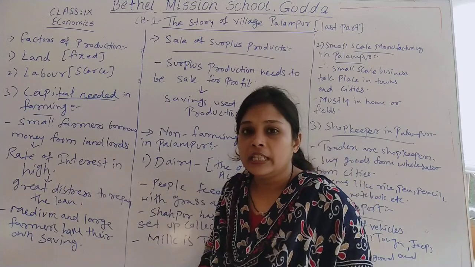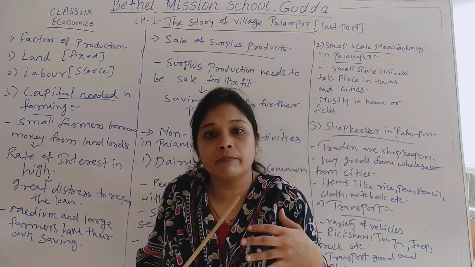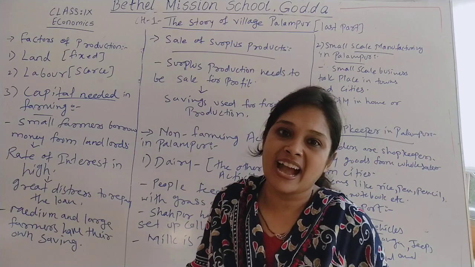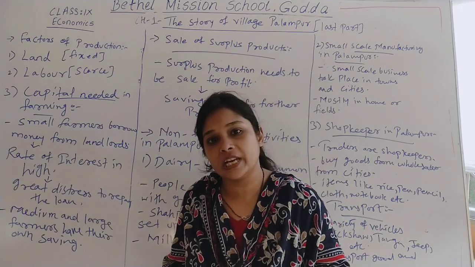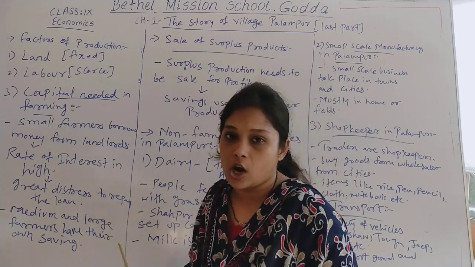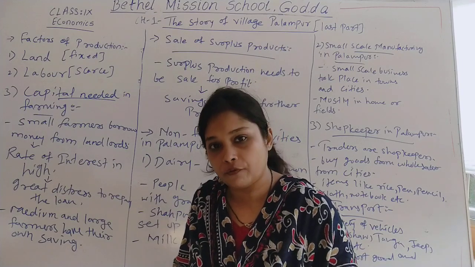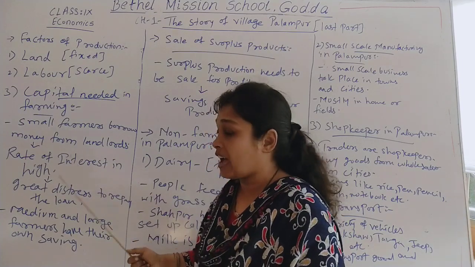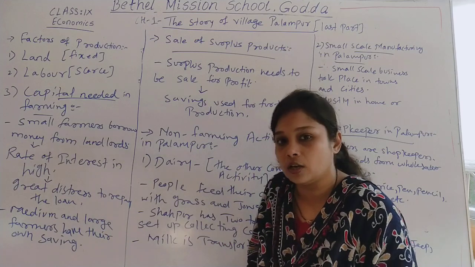So over here we can say that when we talk about the capital needed in farming, small farmers are in very much need of money, or they have a higher level of debt because they don't have money, and when they borrow money from landlords, they give them money at a very high rate of interest, because of which they have great distress to repay the loan.